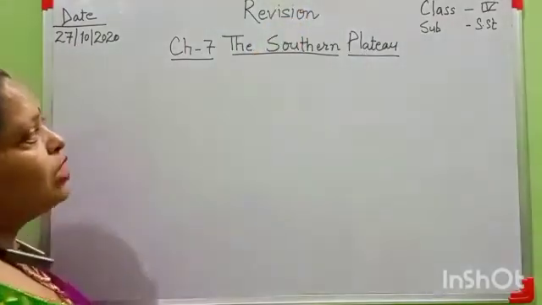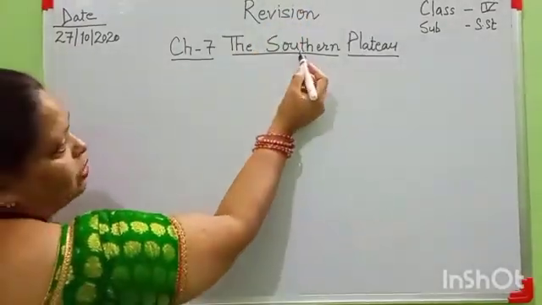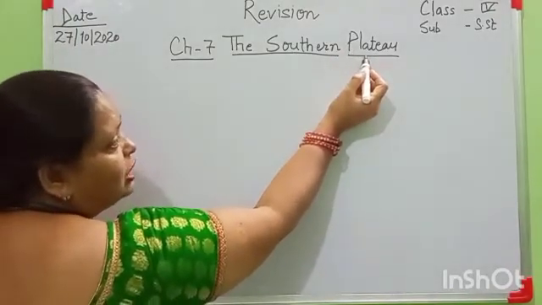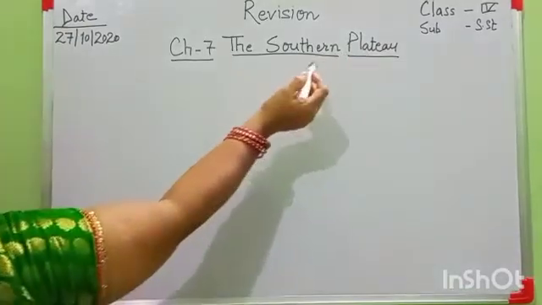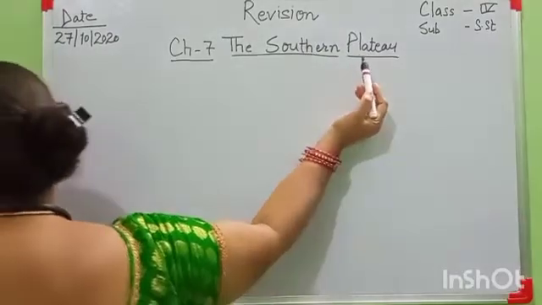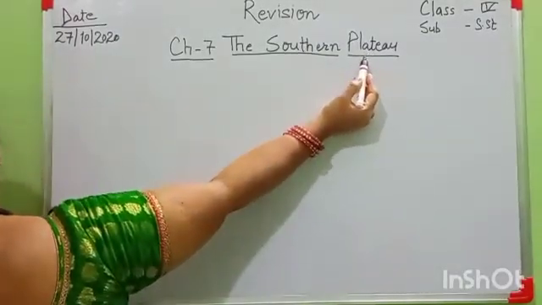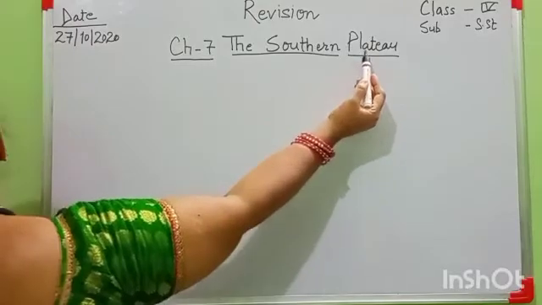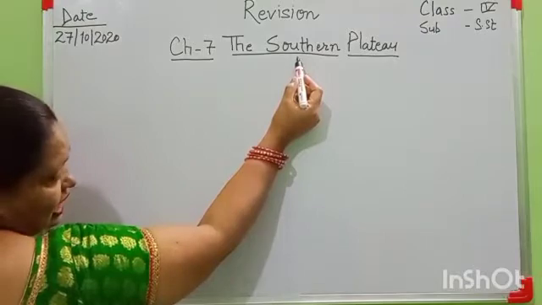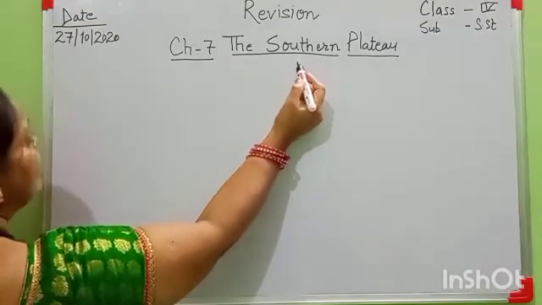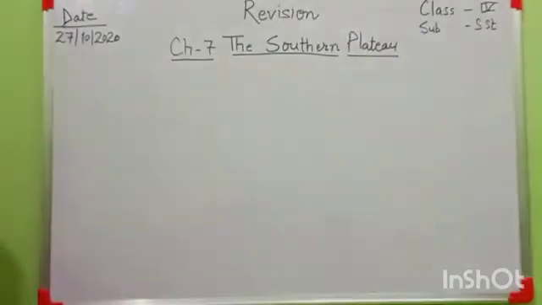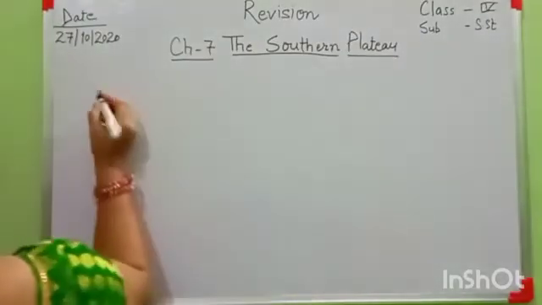Okay, students, Southern Plateau. What is the meaning of this word? Plateau means it is a highland. A large part of our country is covered by the plateau region, and it lies in the south direction. Today I am going to explain this Southern Plateau.